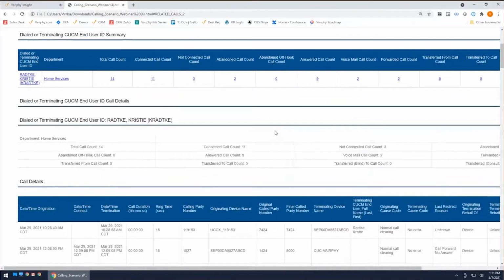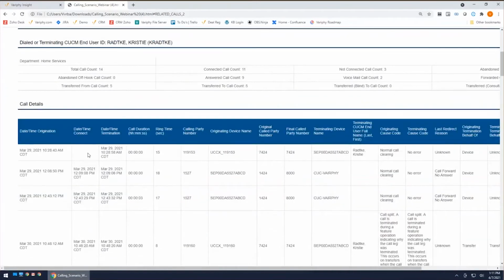For a call to be abandoned, it means it came into somebody, did not get picked up, did not go to voicemail, and the caller hung up. So let's take a look at a couple of calls here. Here we have a call with a date time origination and no date time connect. We know right off the bat that it is not connected because it does not have a date time connect.